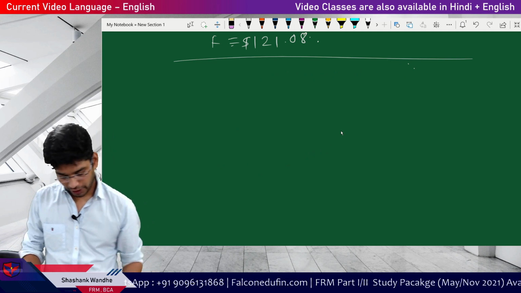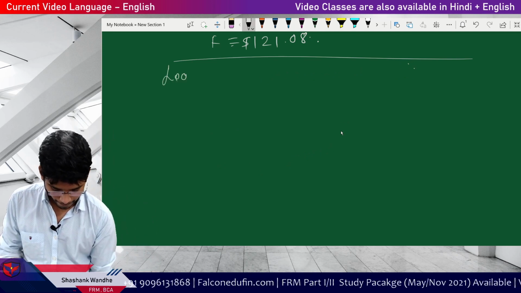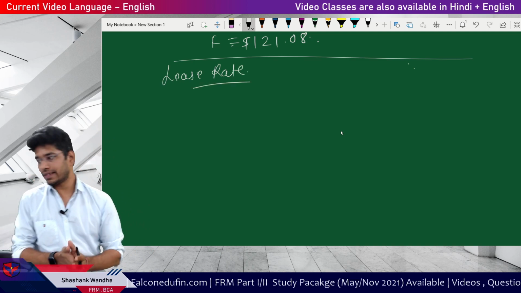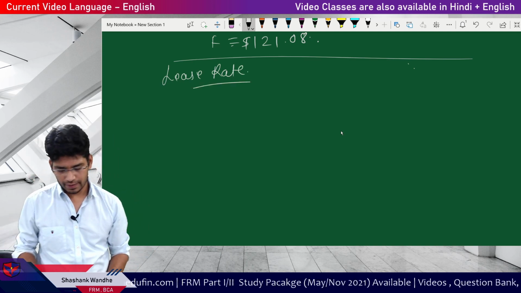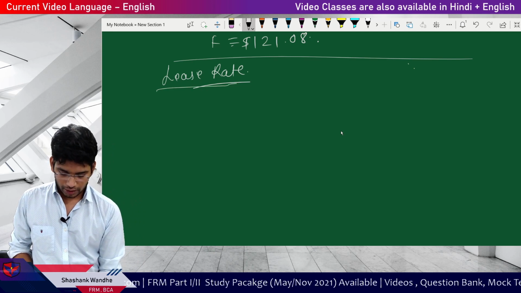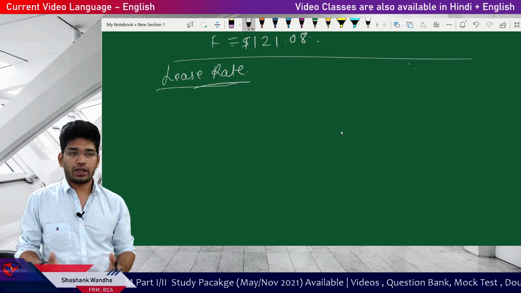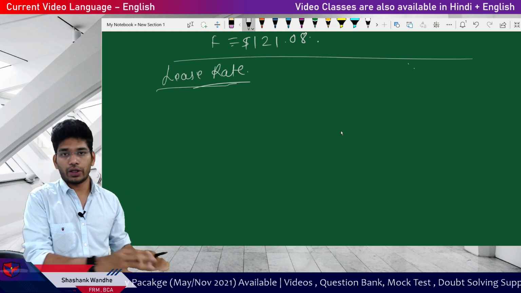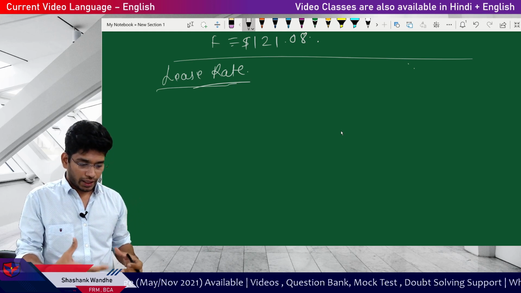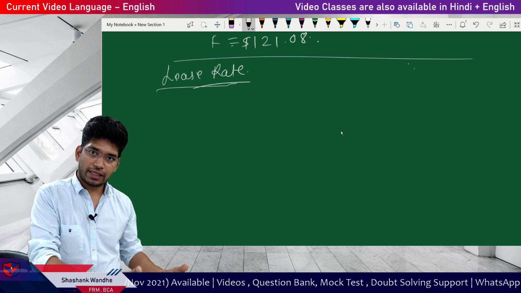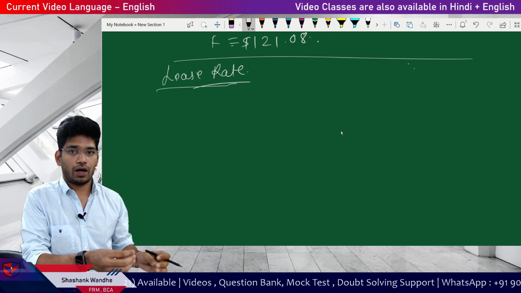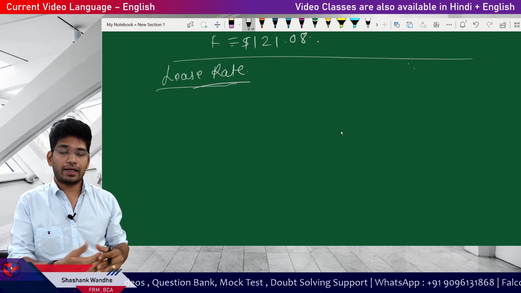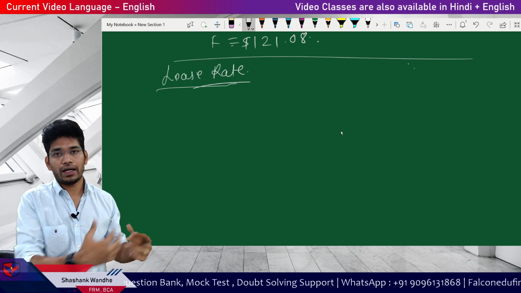Then we have the lease rate. So what is lease rate? Lease rate is, see, I have gold. Gold you can generally lease it out. Okay, so assume that you can lease out the gold. Lease out means I can give gold to someone else for 1 year, and on that I will earn lease. That is, I will let someone borrow it and on that I will earn these.